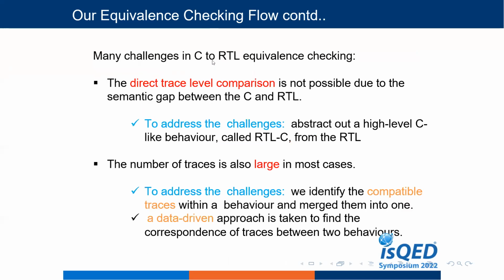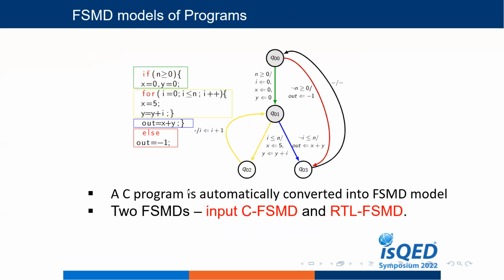There are many challenges in C to RTL equivalence checking. The first one is that direct trace level comparison is not possible due to the semantic gap between C and RTL. To address this challenge, we abstract out a high-level C-like behavior called RTLC from the RTL. The other challenge is that the number of traces is also large in most cases. To address this challenge, we identify compatible traces which have the same output within a behavior and merge them into one. Then we use a data-driven approach to find the corresponding traces between two behaviors. After we have done that, the next step is modeling all behaviors into FCMD.